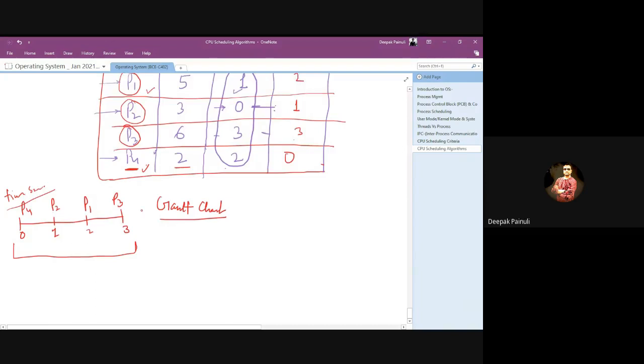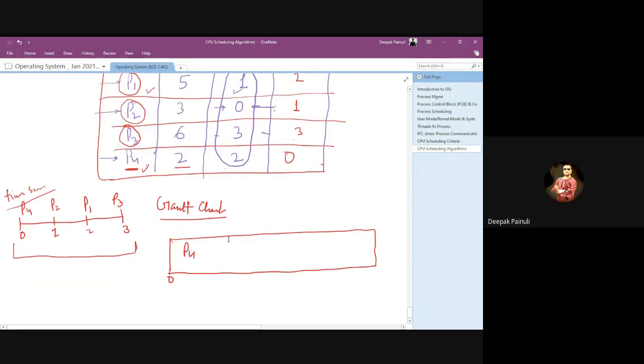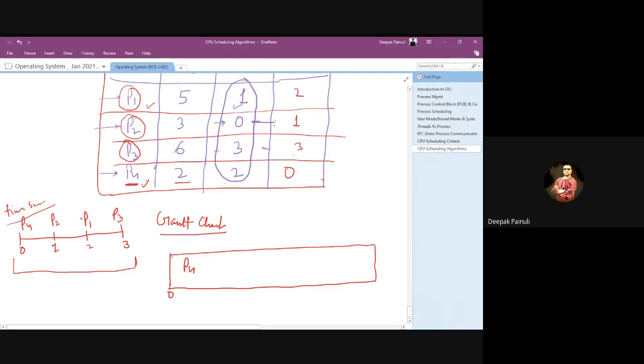Now magic happens. See, now at time t0, which process will get control? P4, because only one process is there. So P4 got control. Now after 1 second, P2 has arrived, right? P2 has already arrived at this point, time 1.